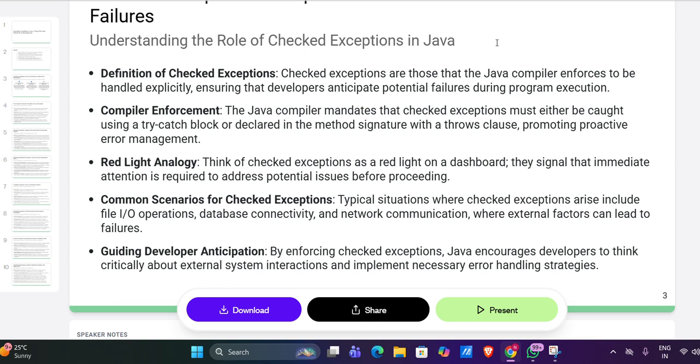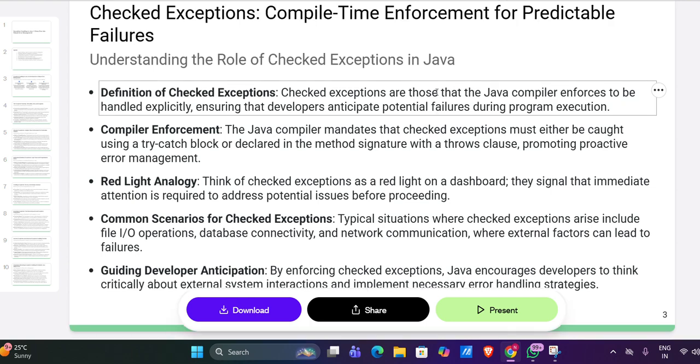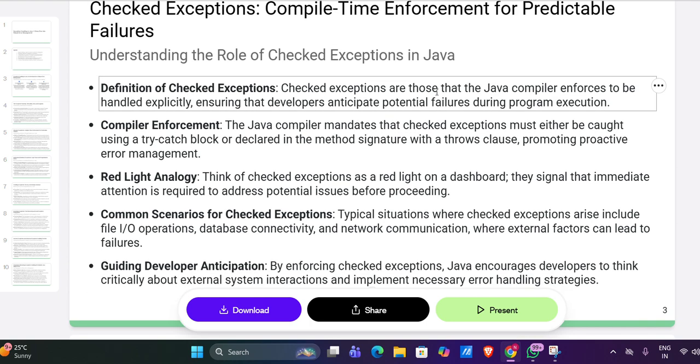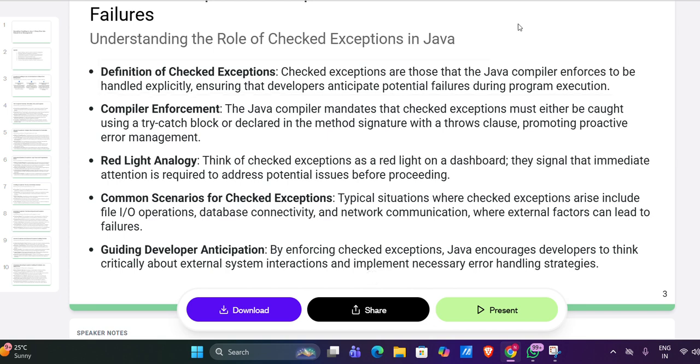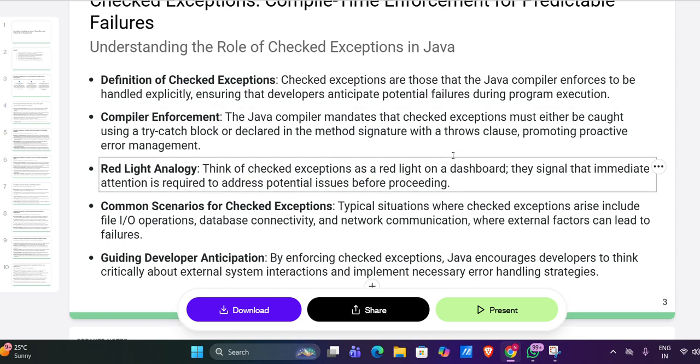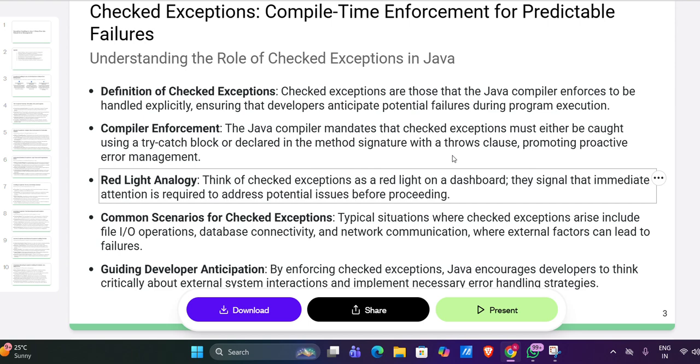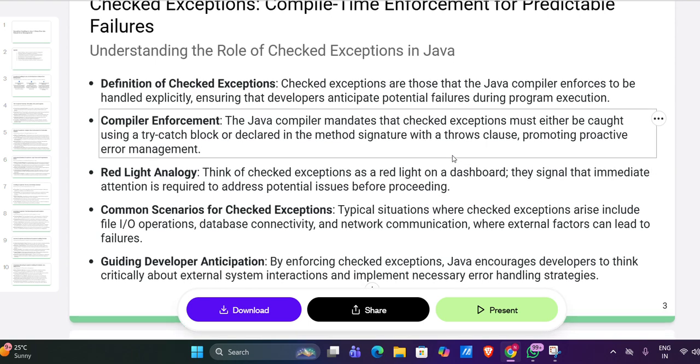FileNotFoundException, IOException. The compiler checks them. If you try to open a file without a try catch block, the code won't even compile. Java forces you to handle it. This is the compile time check. We explained that in a simple way. If you want more detail, you can refer to the PPT also.